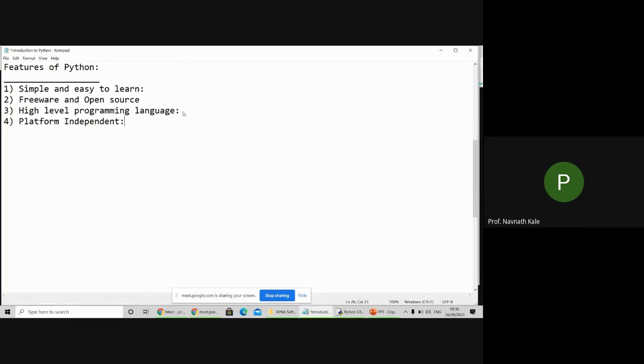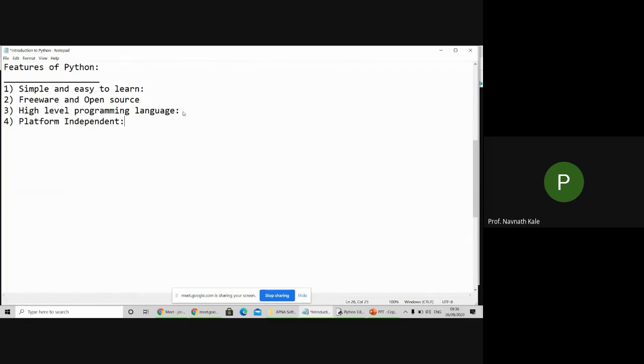Here the main motto is write once and run anywhere. We write the program only once, but we can run that program many times on any machine, on any platform. So our Python is platform independent.